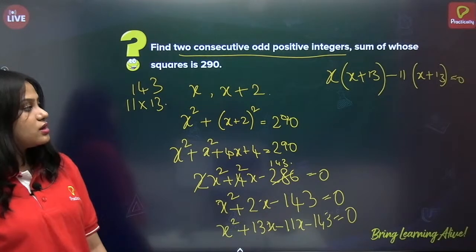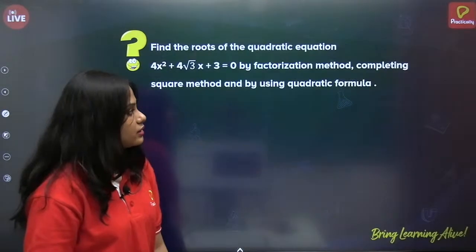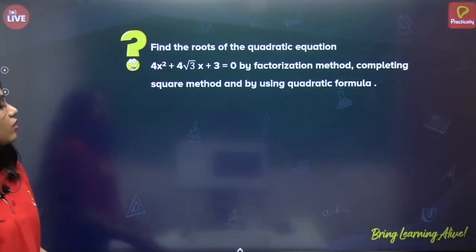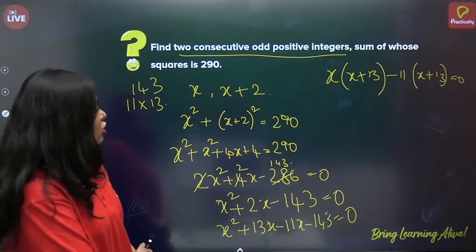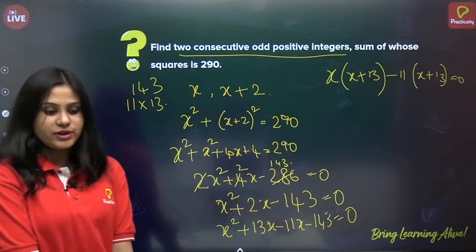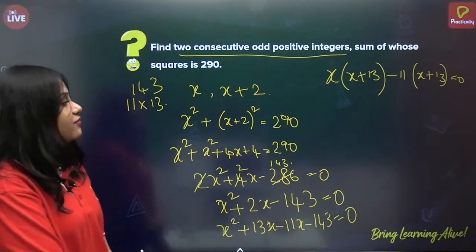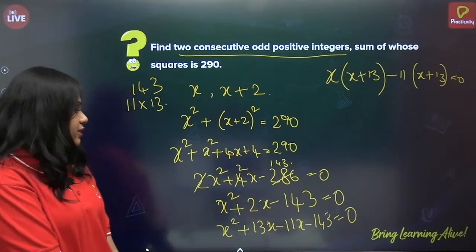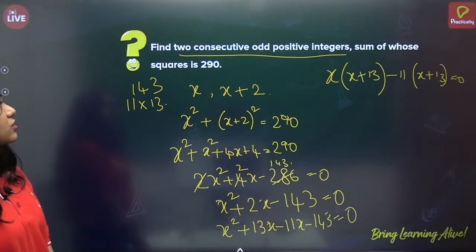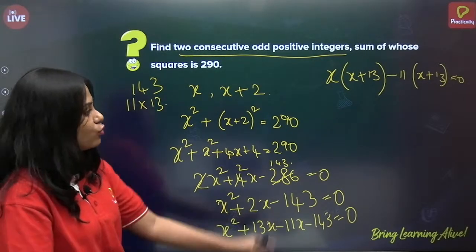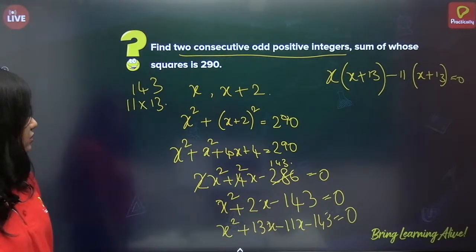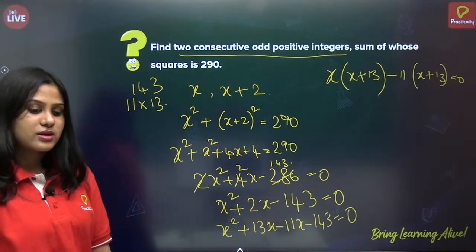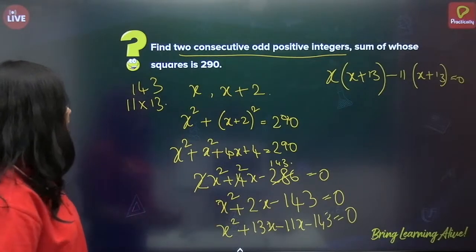Alright, so this is the 11 minus 13. Next. Okay, but wait, here it is given that they are two consecutive odd positive integers, correct? But did we get two consecutive odd positive integers whose squares sum to 290? No, we are getting one negative, right? Yes, so let us see where we have gone wrong.